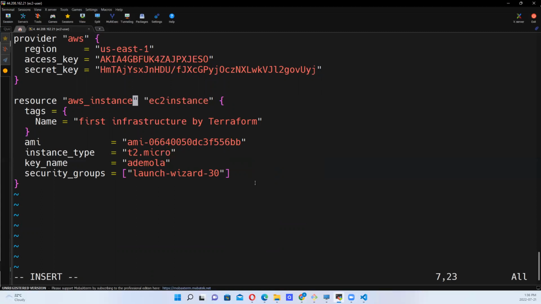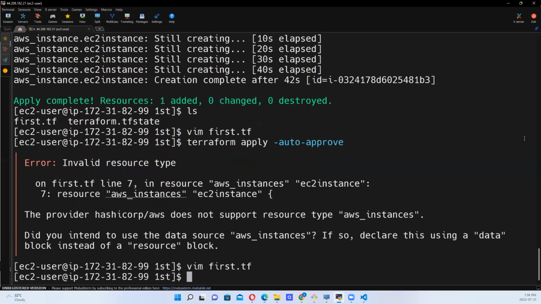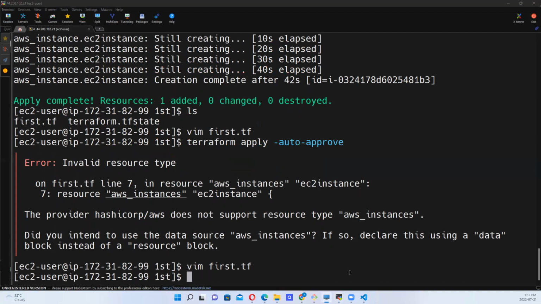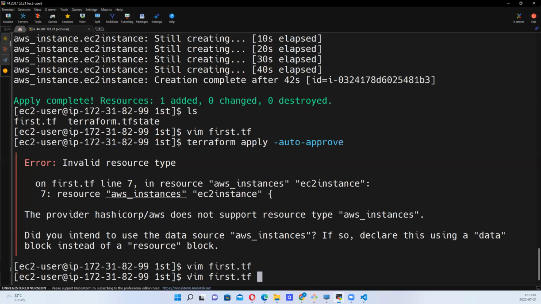Okay, so let's save this, escape, colon wq. So now that we've saved it, let's run that command, terraform apply -auto-approve. We don't want it to bring that option of yes or whatever.